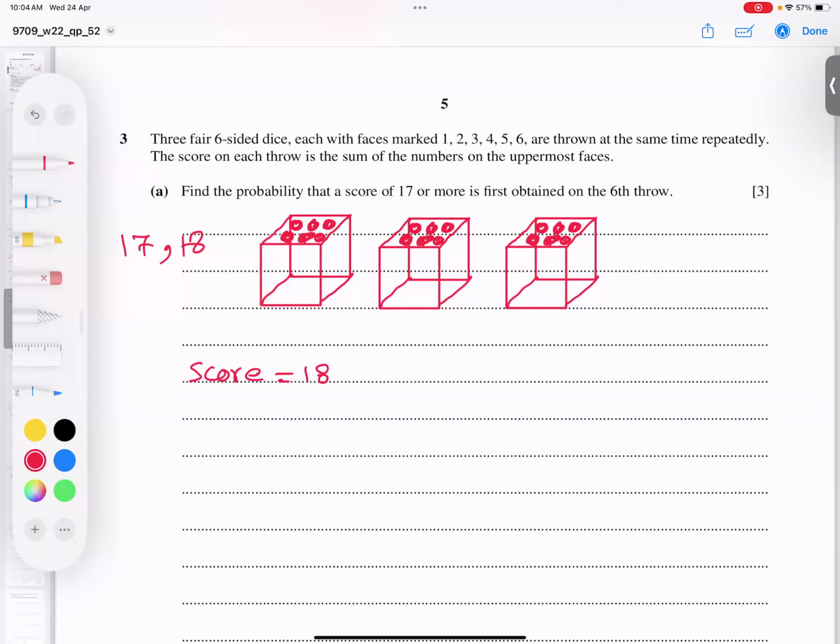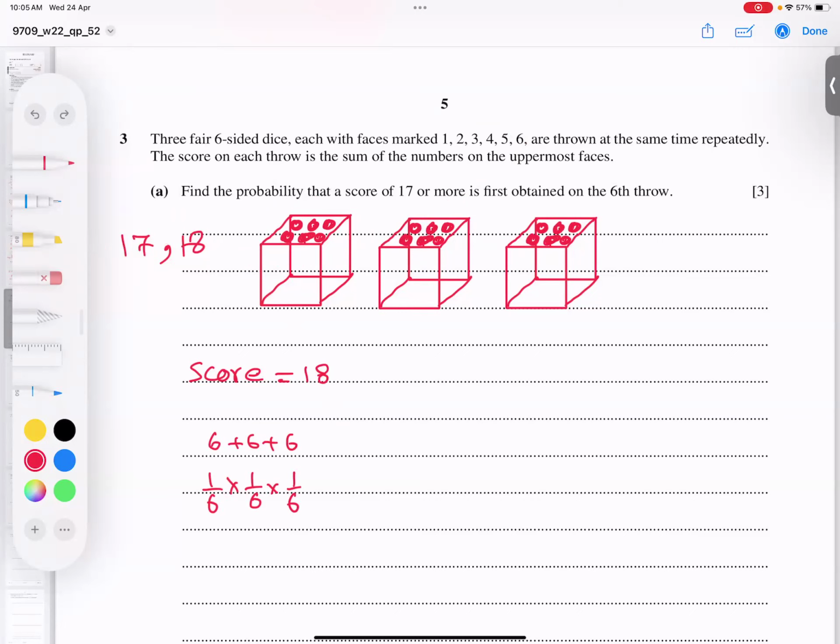If the score is 18, it is 6 plus 6 plus 6. And what is the chance of getting this? The chance of 6 is 1 out of 6, because total results are 6 and I need 6. So 1 out of 6 times 1 out of 6 times 1 out of 6. I hope this part is clear. This is the score of 18. And what about 17?